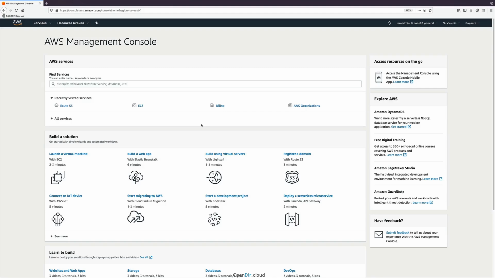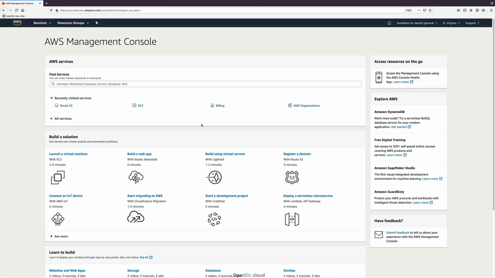So to register the domain, I need to be logged into my general account and access Route 53, which is AWS's DNS product. If you want to register your own domain and use it for this course, you're welcome to do so, but it will cost money. The price varies based on the domain that you're registering.